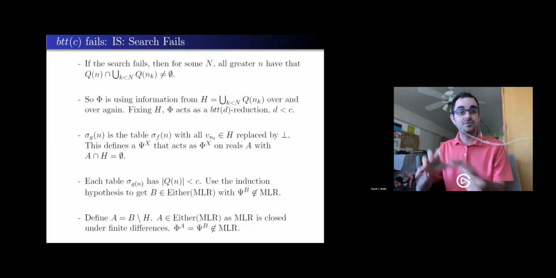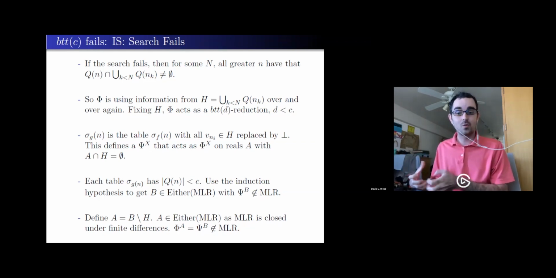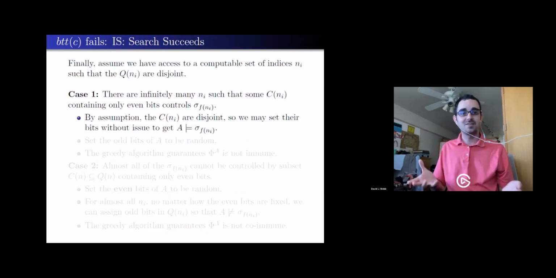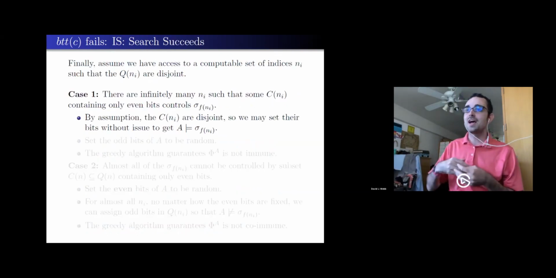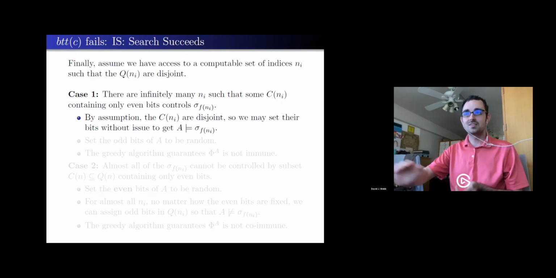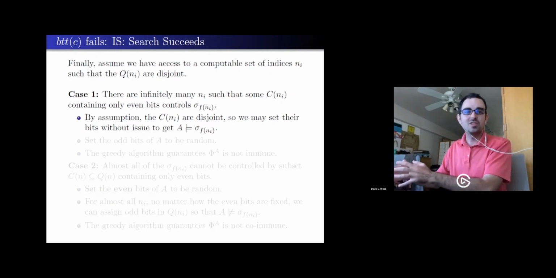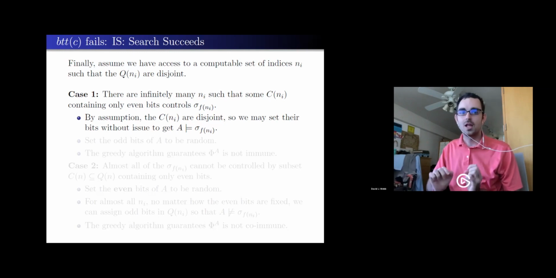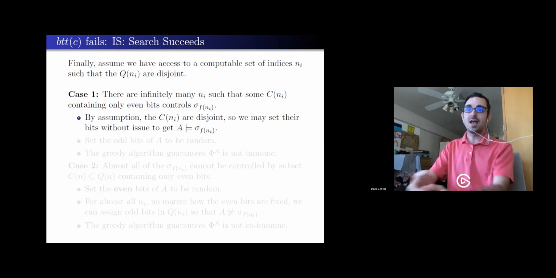Okay, this is where the search failed, where I couldn't ever do what I wanted. So I'm left with the nice case. I saved the best for last. I have access to a computable set of indices. It was a computable search where all of their uses, all the queries they make, are completely disjoint. So I'm going to try to control them. And maybe in the good case, I have enough control.